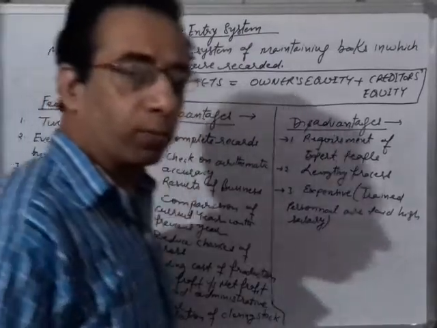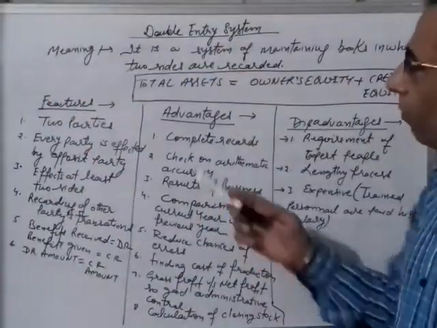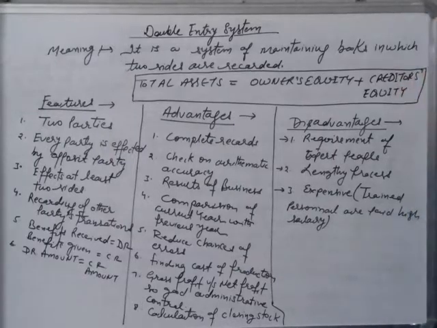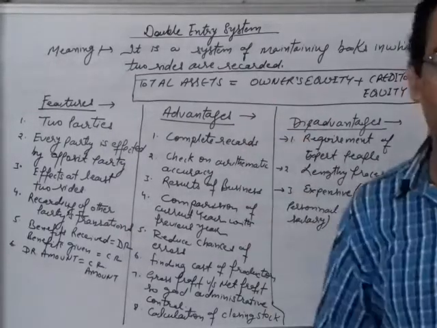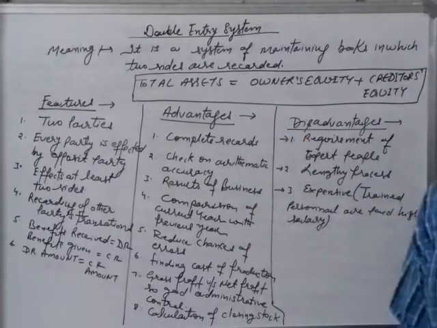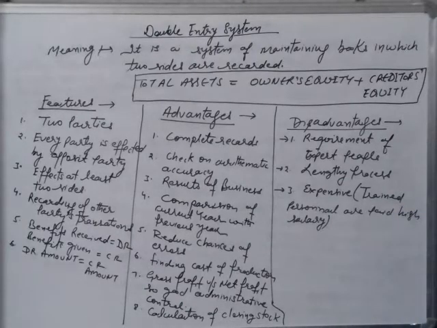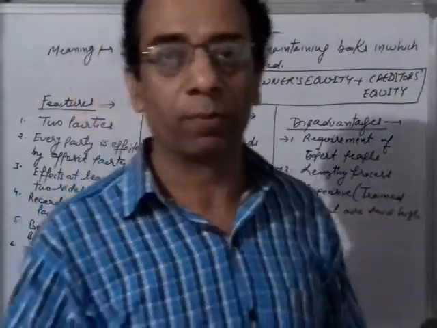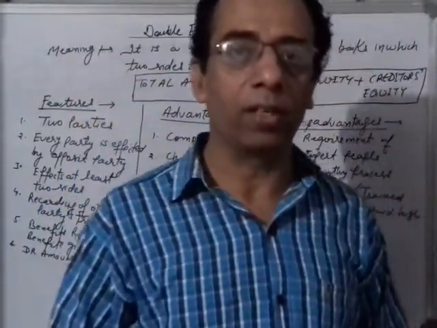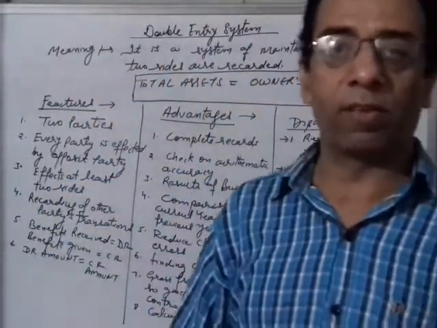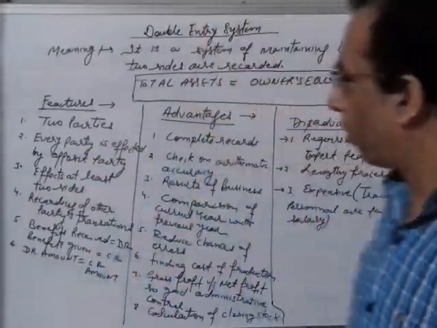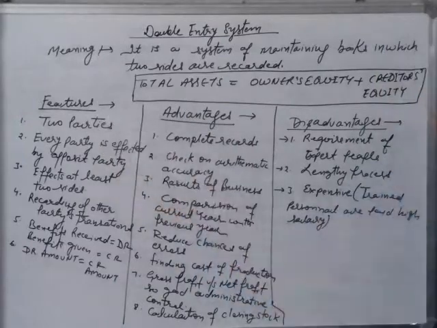Under the double entry system, two sides of every transaction are recorded, right? This system was basically developed by Lucas Pacioli, right? You know very well Lucas Pacioli is a Franciscan monk of Italy. So he developed the double entry system, right? So first we will discuss the features.